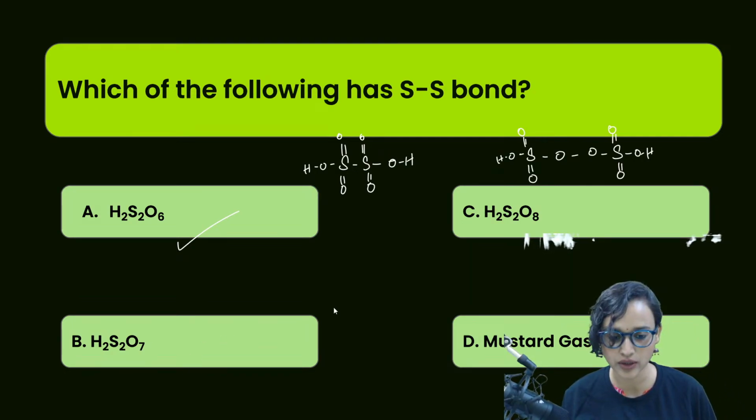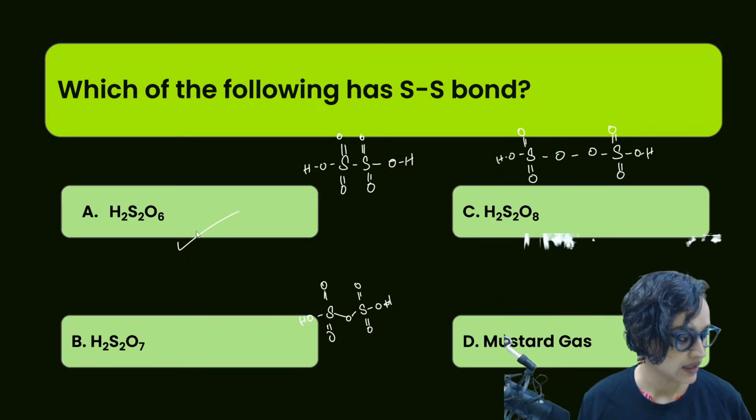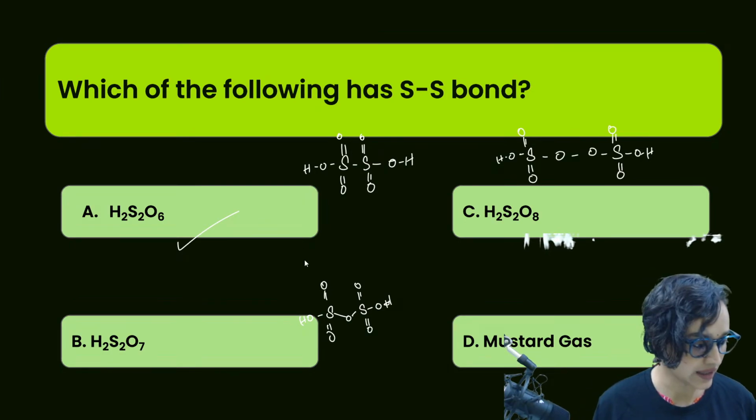Here also what will happen is S, another S here, then there will be one O here, double bond O, double bond O, double bond O, double bond O, and then OH and OH. So 1, 2, 3, 4, 5, 6, 7. Done? Got it? Clear, everybody? This is clear now?